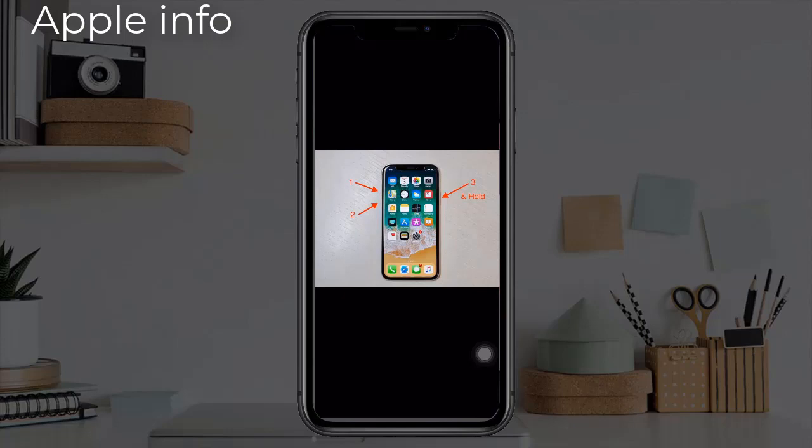Next, quickly press and release the volume down button. Finally, press and hold the side or power button until you see the Apple logo. Don't release this button when you see slide to power off. Keep holding this button until the Apple logo appears.